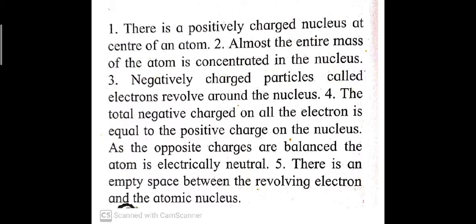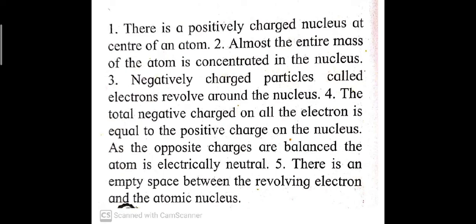Negatively charged particles called electrons revolve around the nucleus, and the total negative charge on all the electrons is equal to the positive charge on the nucleus. As the opposite charges are balanced, the atom is electrically neutral. So there is an empty space between the revolving electrons and the atomic nucleus.